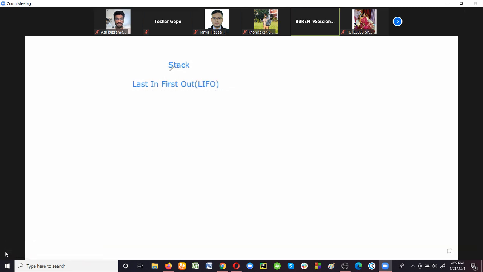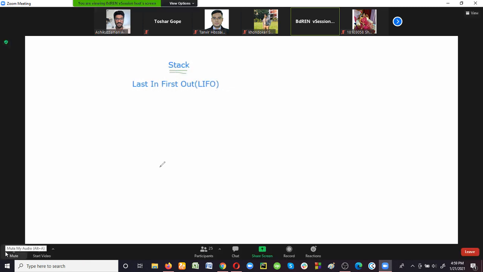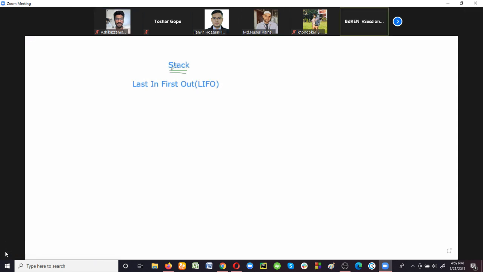Have you heard the term stack before? Yes, ma'am. So how can we store data items in this data structure? Suppose a data item 3 is given. How can we store it? Stack is called a last in, first out data structure. That means the item inserted first will be retrieved last.